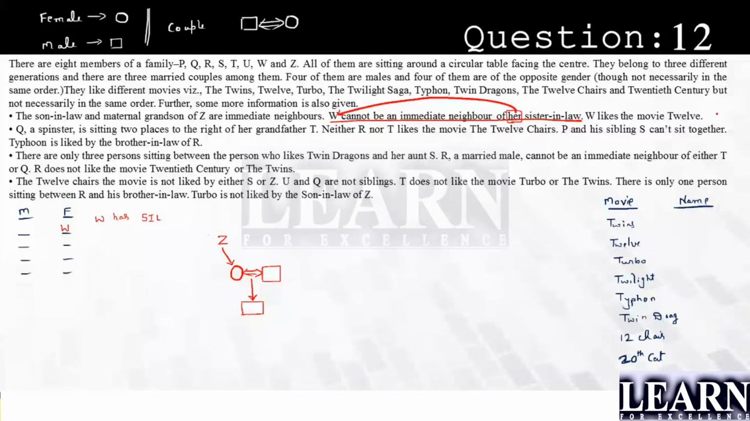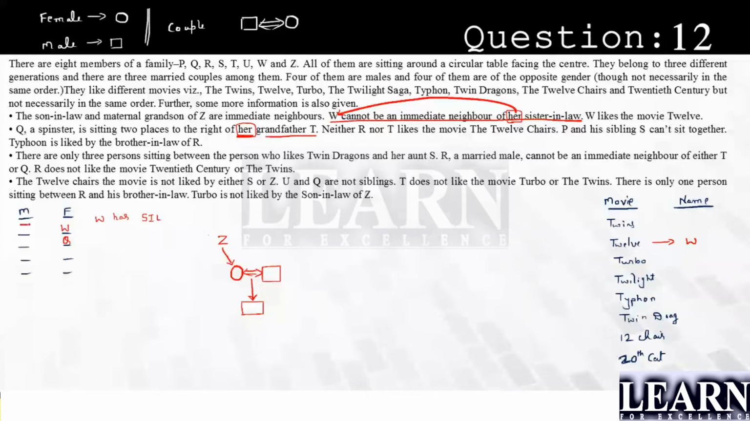Next, W likes the movie 12. In this 12 section, I'll write W. W likes the movie 12. Next, Q, a spinster. Spinster is nothing but an unmarried lady. So we got to know that Q is a lady. Q, a spinster, is sitting two places to the right of her grandfather. Look here, again one more piece of information that it is a lady. Her grandfather.